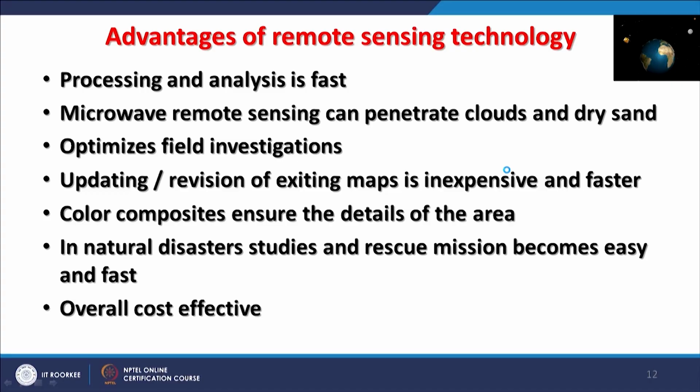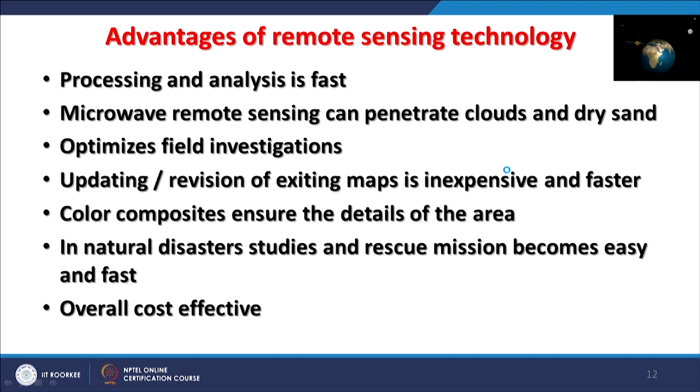And of course, overall it is cost effective, because doing things in the field, updating information in the field, is very expensive, whereas using remote sensing data, it becomes very much possible.